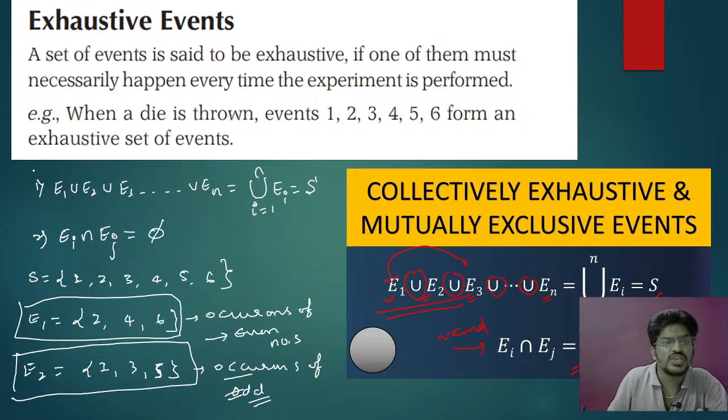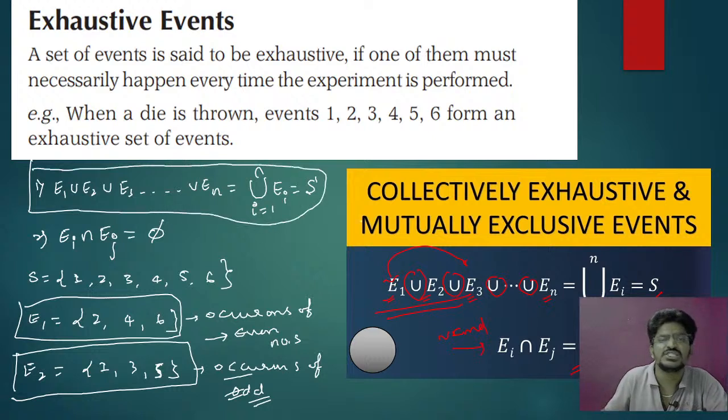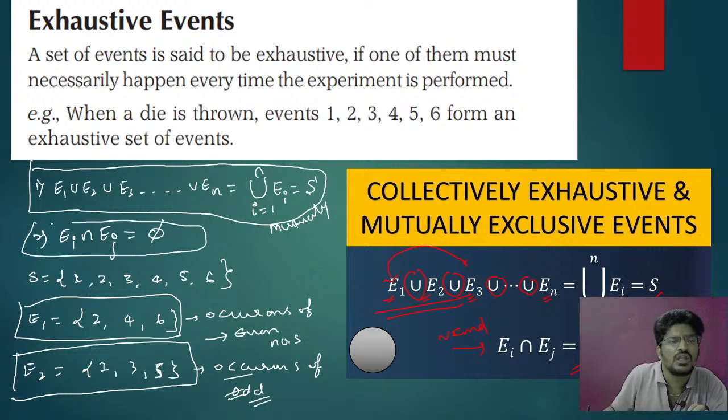Clear? So if I get this, it is called mutually exclusive. And this is called mutually exhaustive. And the second one is called mutually exclusive.